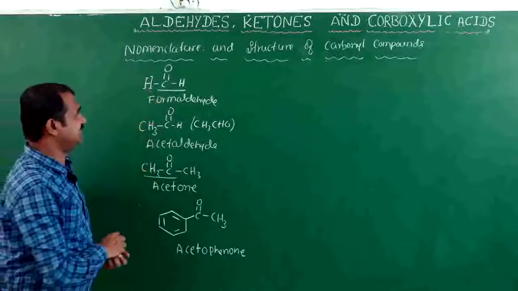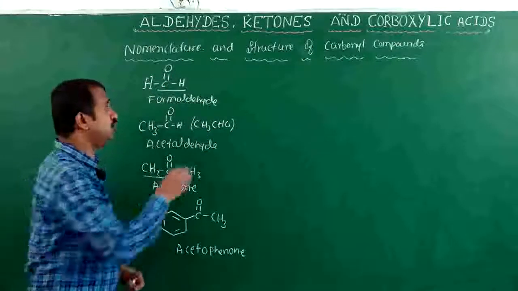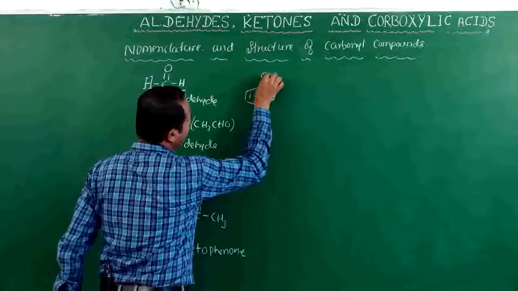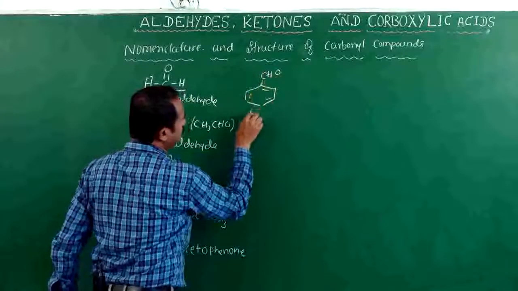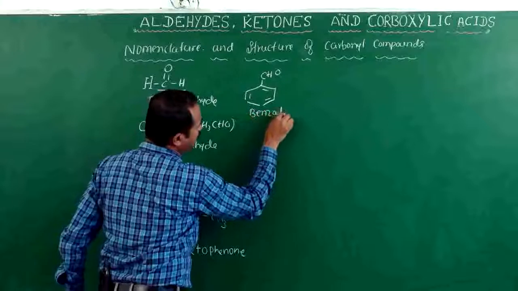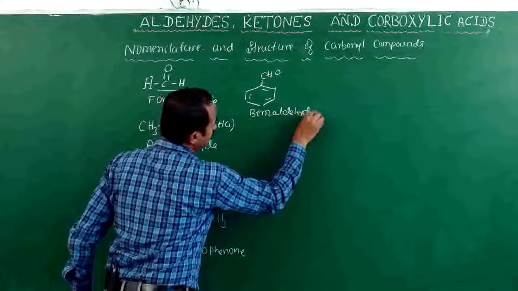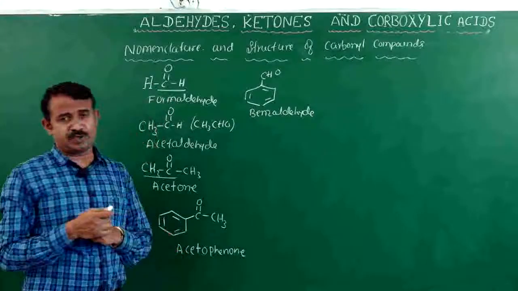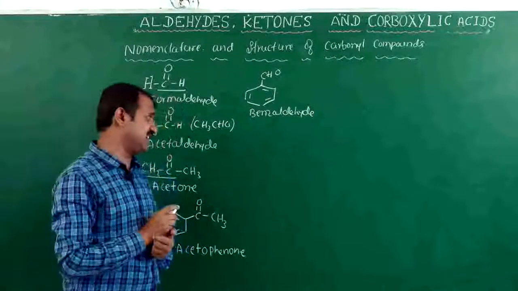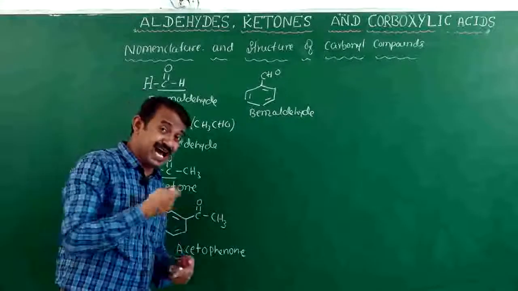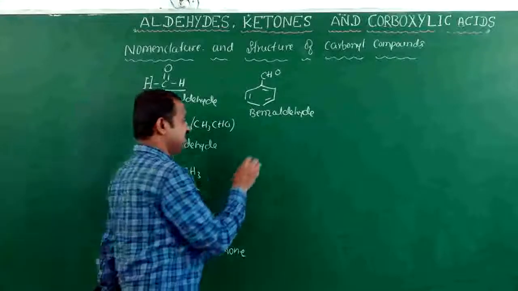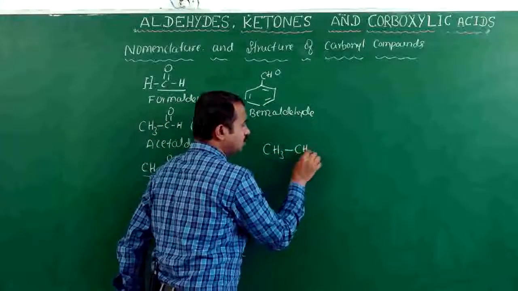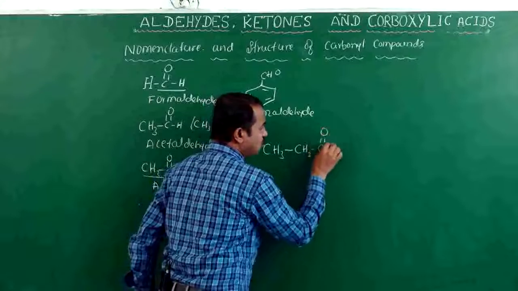In case here C6H5CHO, the common name is benzaldehyde. If a substituent group, that is, a branch, is there, we will go for the next carbon of the carbonyl compound. In case here, what will happen, CH3CH2CHO.